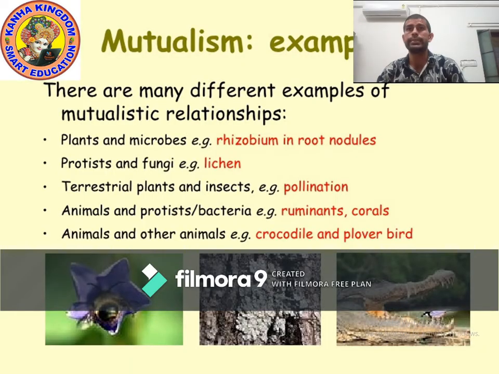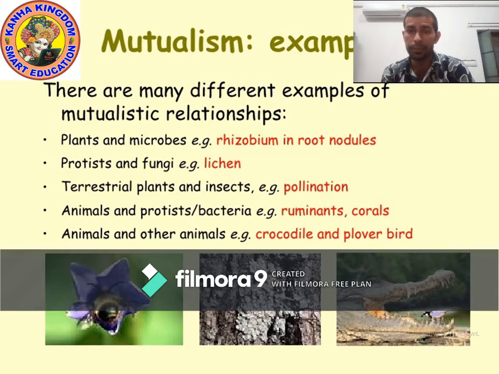Okay kids, let's see some examples. There are many different examples of mutualism relationships, meaning many examples of symbiotic nutrition. As I said, two organisms live together and share food and shelter. Such nutrition is called symbiotic nutrition. Example number 1, plants and microbes. Many plants and many microorganisms, small organisms, live together.